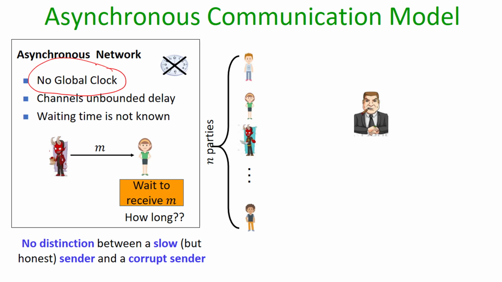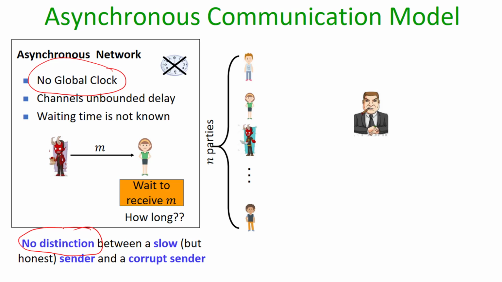More specifically, the only guarantee that is given in the asynchronous model is that of eventual message delivery. That means any message which is sent will be eventually delivered. So from the viewpoint of any receiving party, the receiving party cannot make any distinction between a slow but honest sender and a corrupt sender.